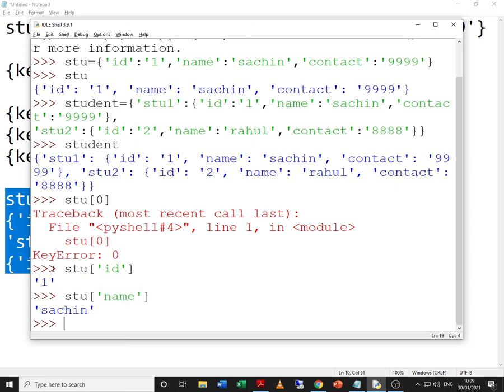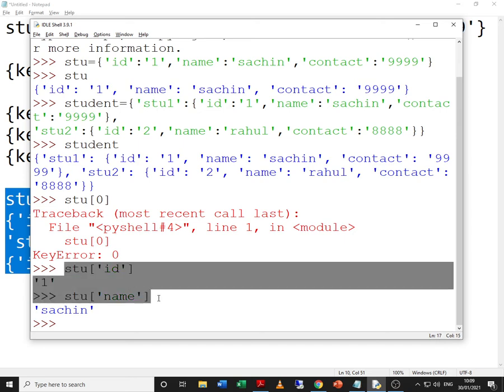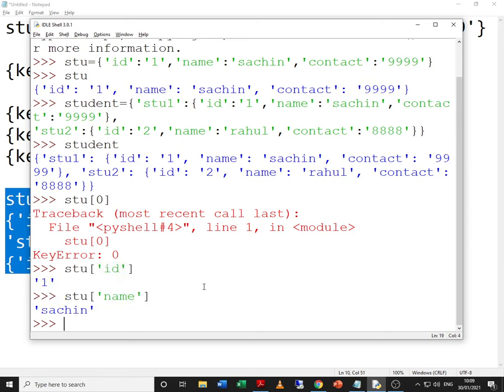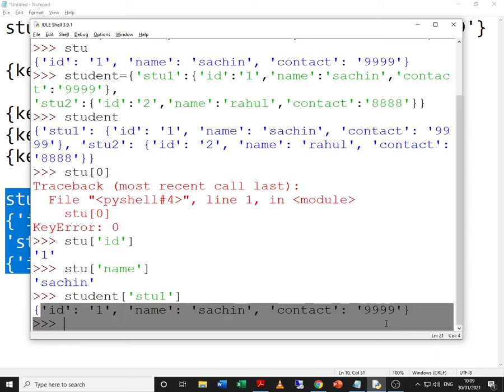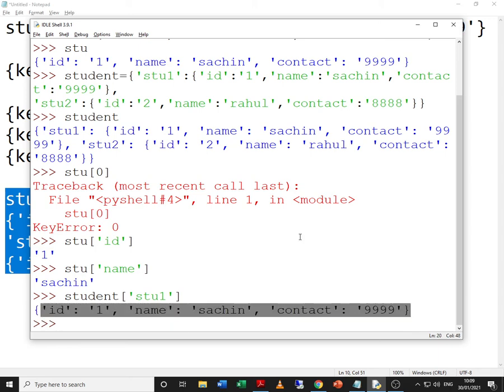Now this is fine as far as a simple dictionary is concerned, but what if we have a nested dictionary? Student, yes, the first key is STU1, the first layer, so I get the entire record of the student. But say for example I want the contact of STU1.